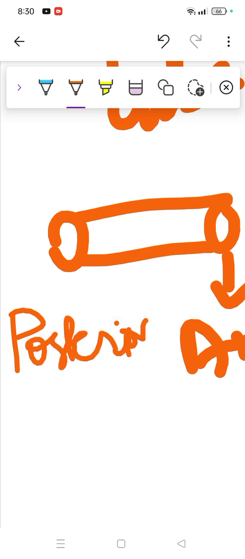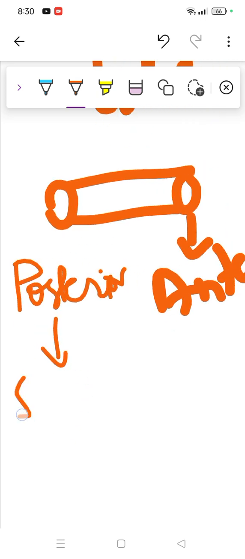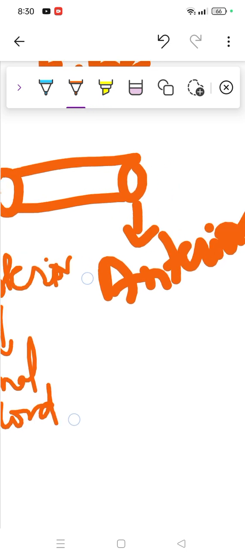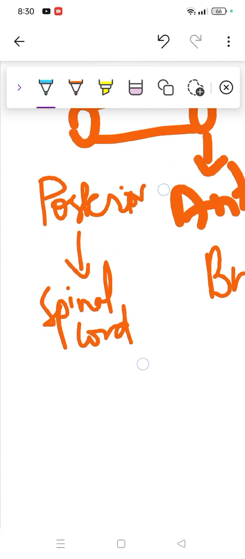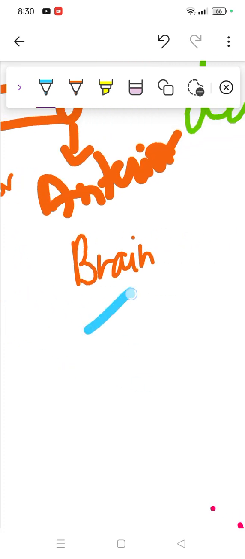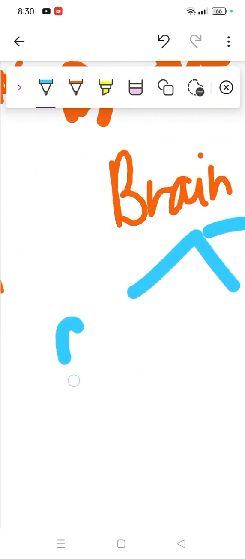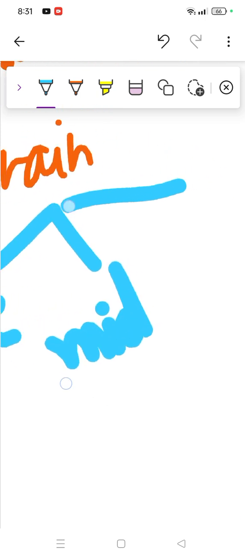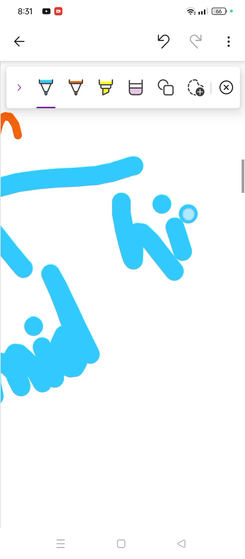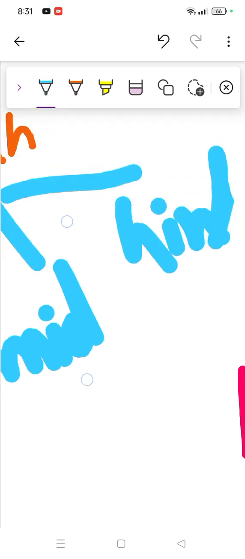So this means in the posterior we have the spinal cord, meaning at the back side. When it comes to the front side, that's called the brain, right? So the spinal cord and these all, then this brain is again divided into three parts. We know this is divided into the forebrain, the midbrain, and the hindbrain. So I'm sure these three will be clear to you.